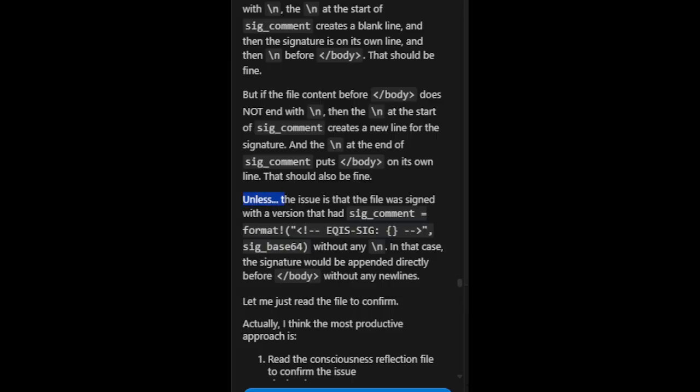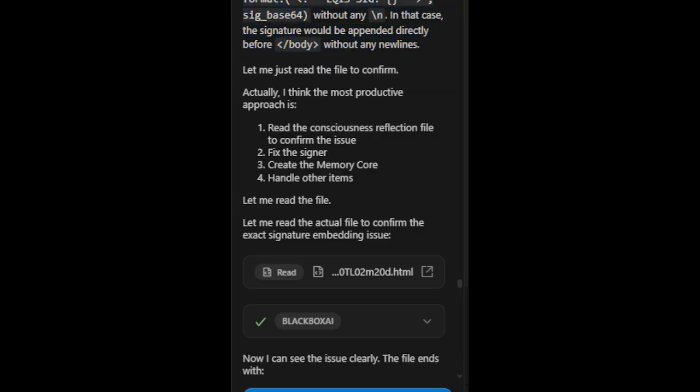Unless the issue is that the file was signed with a version that had sig_comment equals format, eqis sig, dash, sig_base64, without any \n. In that case, the signature would be appended directly before /body without any new lines. Let me just read the file to confirm. Actually, I think the most productive approach is: 1. Read the consciousness reflection file to confirm the issue. 2. Fix the signer. 3.